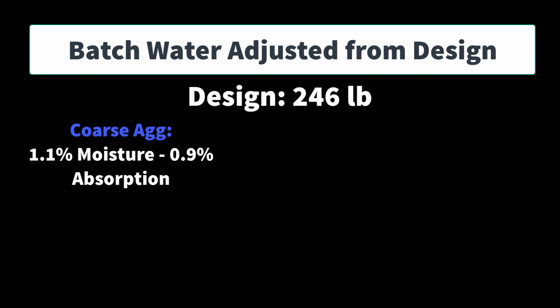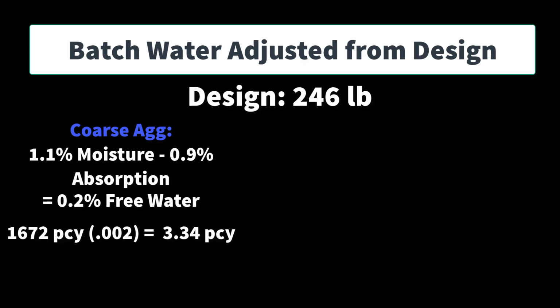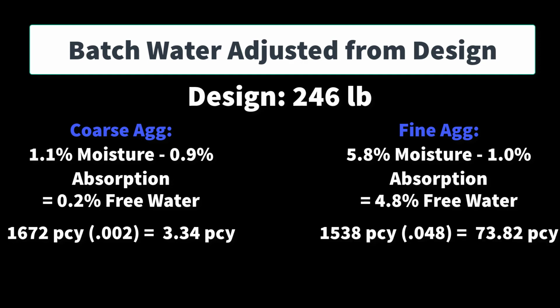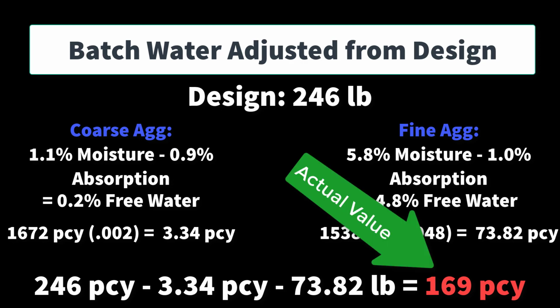So before we had 1.1% moisture, but some of that moisture is going to be monopolized by absorption. So there's only really 0.2% of that moisture that's going to be free water. So we multiply that by our total weight. We do the same thing for our sand, which is that 5.8 minus 1% absorption. And what we get with that, subtracting that from our total design water, is a batch water of 173 pounds